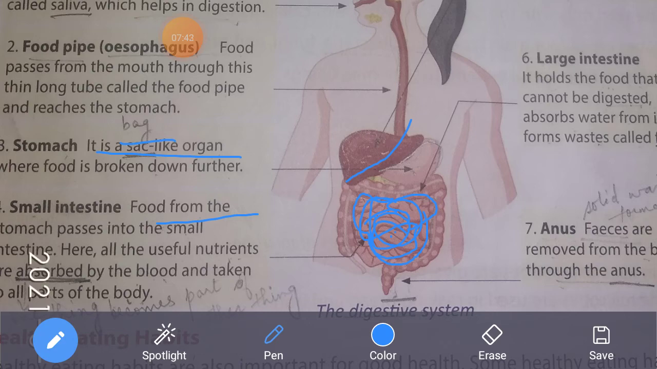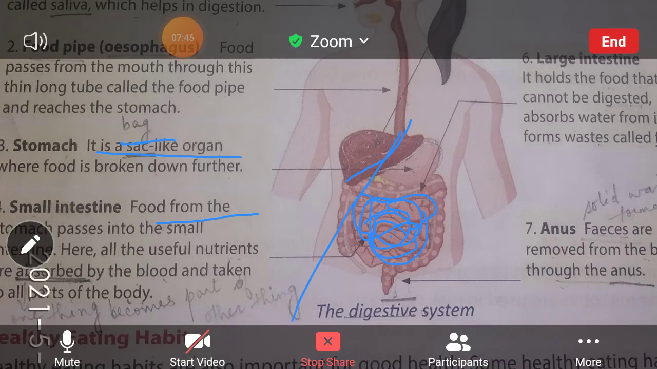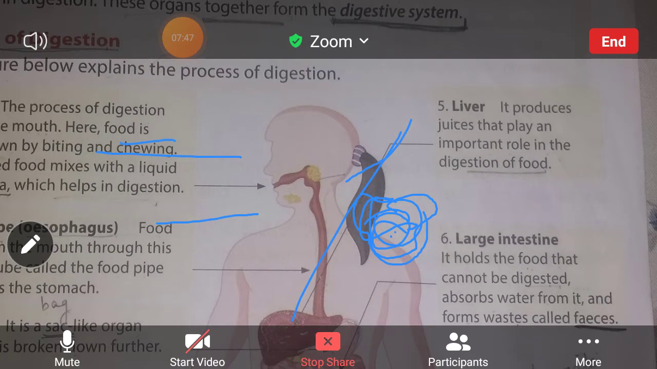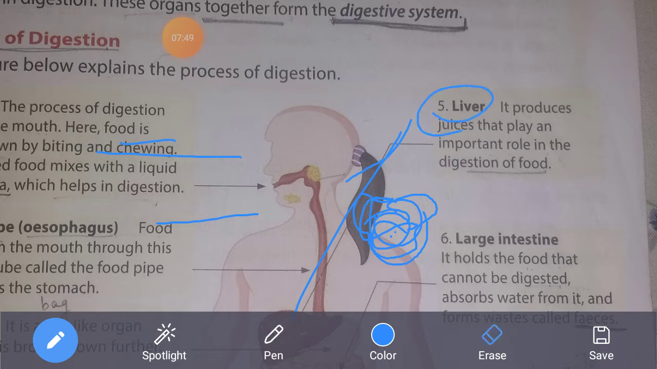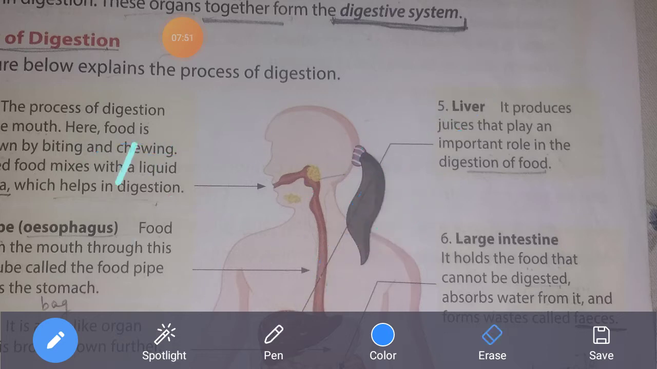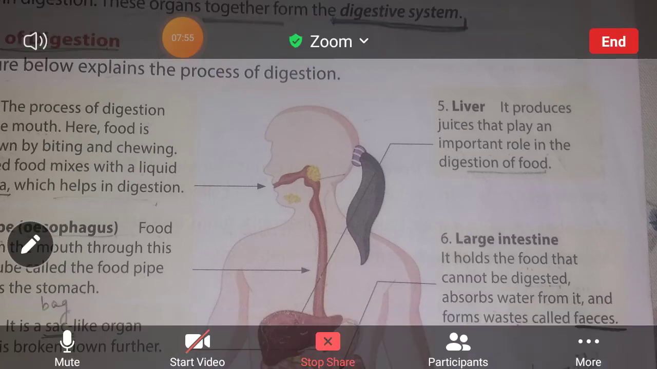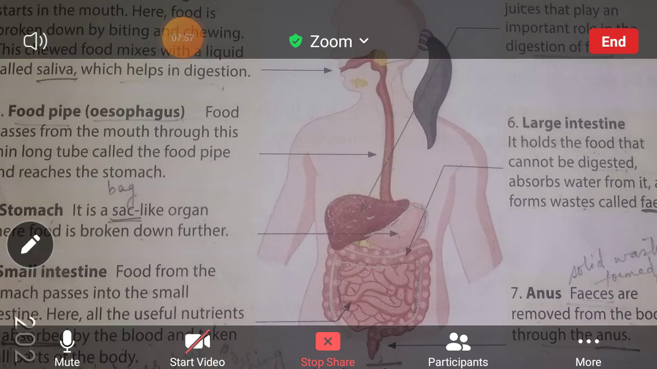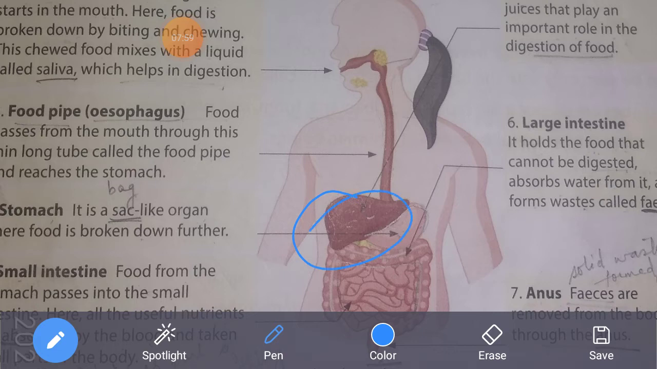नेक्स्ट इज योर लिवर. This is the liver. It produces juices that play an important role in the digestion of food. Now, what is the role of the liver? Liver produces juices that help in the digestion.